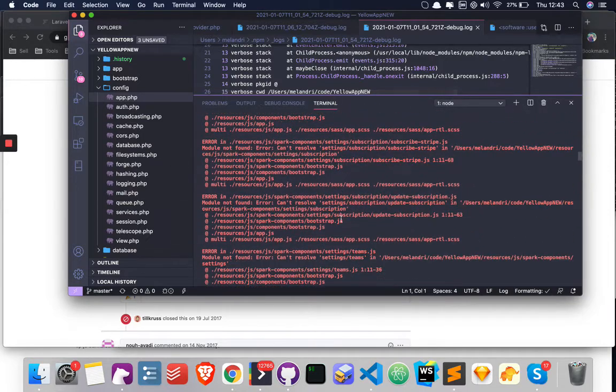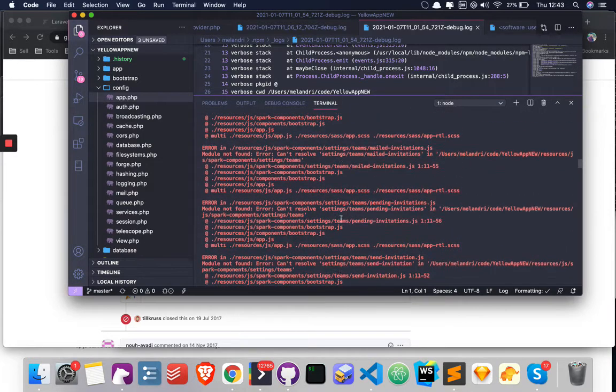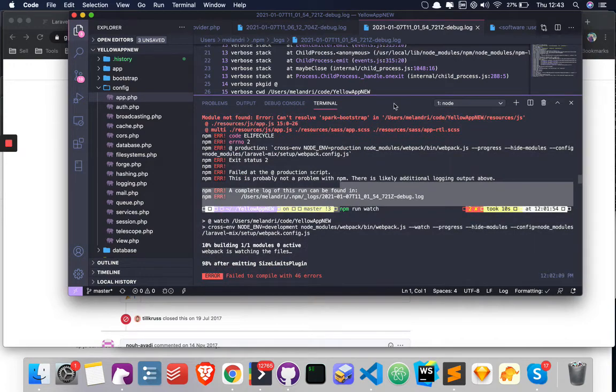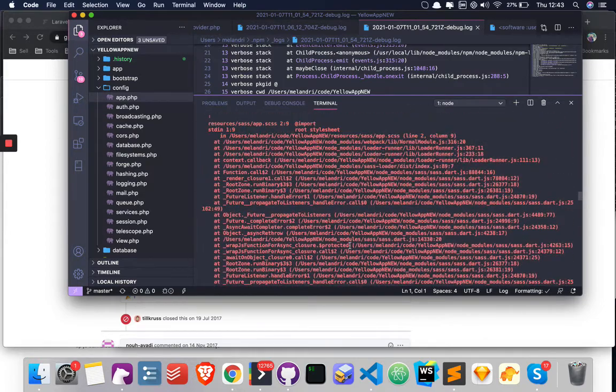What I actually forgot to do, and if you have the same issue, just make sure that you do a composer update. Just update composer.